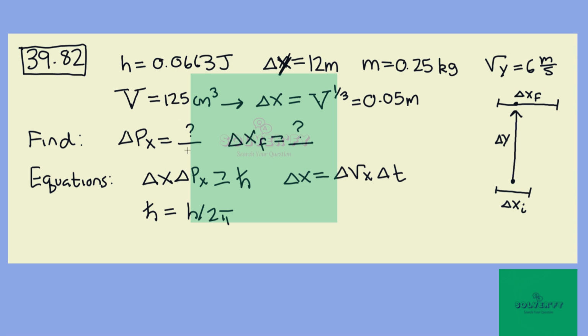So we're asked to find its uncertainty in momentum in the perpendicular direction and its final uncertainty in position after reaching the other student. This would give us some bound on how far it could miss just from quantum effects alone. So we're going to use the uncertainty principle, delta x, delta px, greater than the reduced Planck constant. And because we're using this new value of h, we have to be careful not to use the much smaller normal value. But h bar is still defined as h over 2 pi. And we also will use a little bit of kinematics. So let's jump into it.